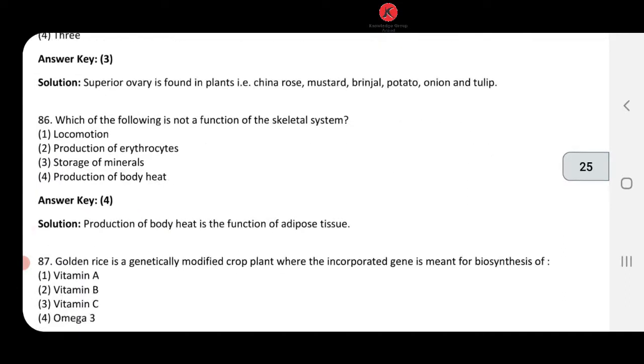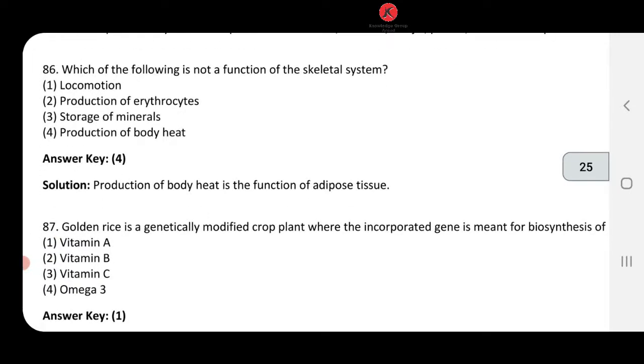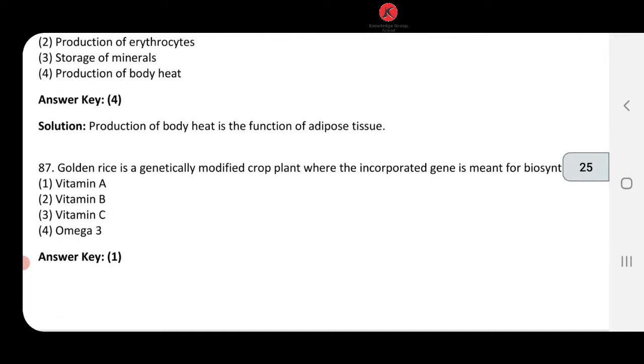Sure. 86 number, which of the following is not a function of skeletal system? Okay, skeletal system का function नहीं हो वो. Locomotion, production of erythrocytes, storage of mineral, production of body heat. Dear student, basically production of body heat is function of adipose tissue, fatty tissues. Am I clear? Yes. So 86, not a function of skeletal system, its answer number 4 is going to come.